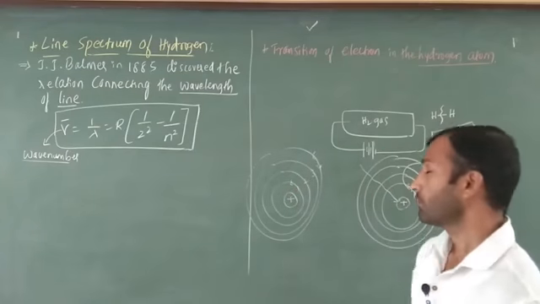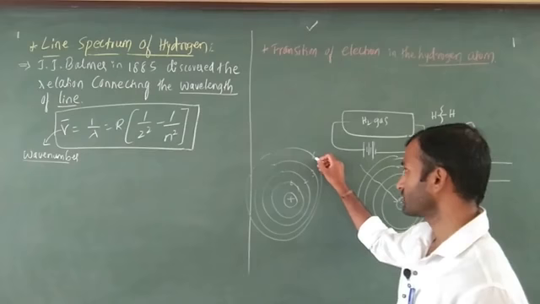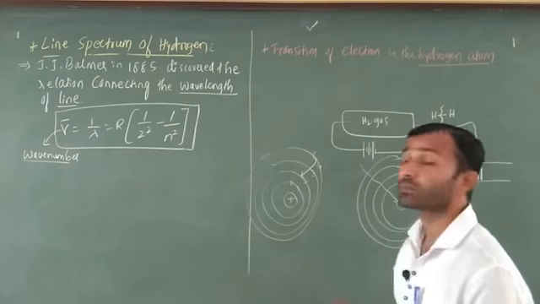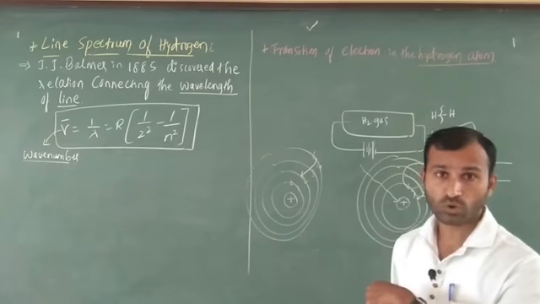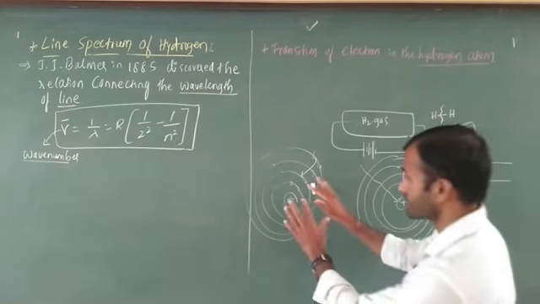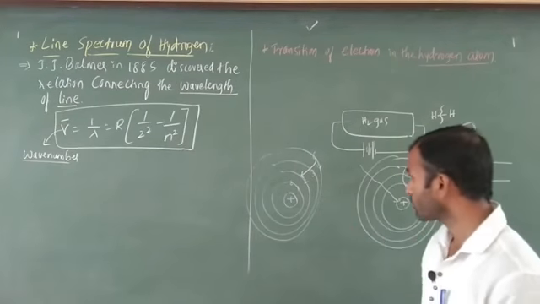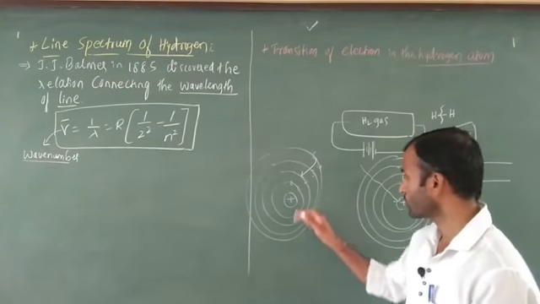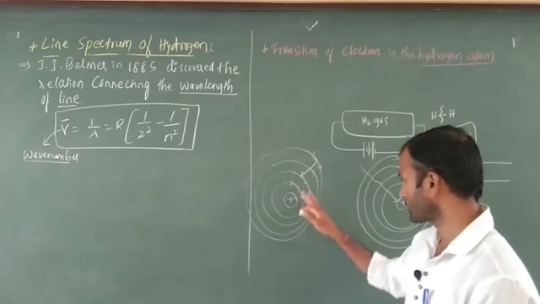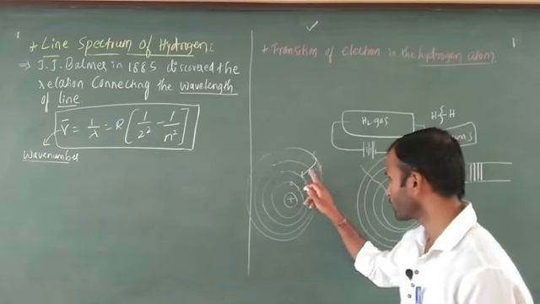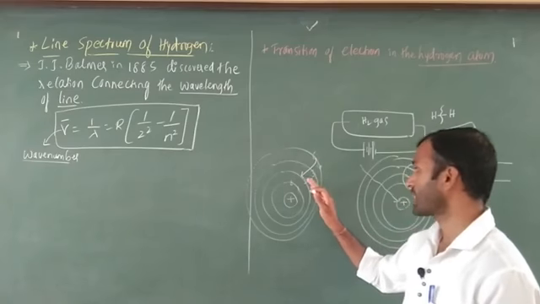No problem. But initially, what happened? The electron came directly towards the second position. This experiment was discovered by J.J. Balmer. How did he come to know this? He did the experiment with the help of some material. The electron comes from higher energy directly to the second position.